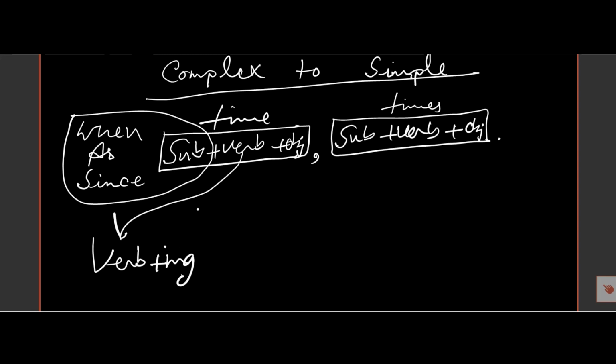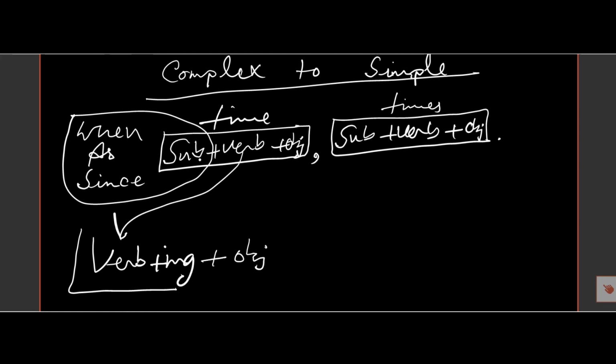So I repeat, in a complex sentence there is when, as, since, and there are two parts. After when, as, since there is a part and after the comma there is a part. So if we want to transform it into simple, then we must begin with the verb, and the verb with an ing, then the object.